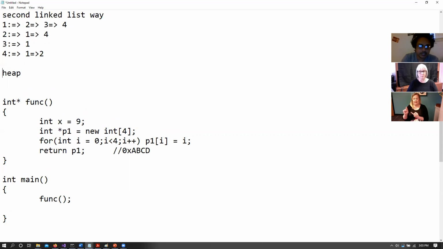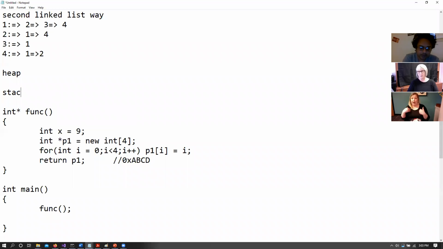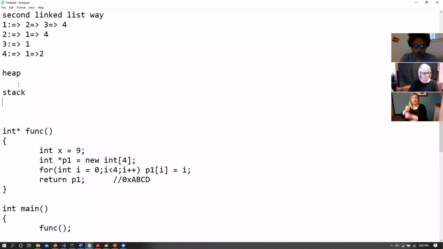Let's say that we have this heap memory and we have this stack memory, right? So when we call this particular function func, X is stored as a local variable, right? So X goes into the stack as 9, right? Now the next line that we have, it is int star P1. So P1 is an address, right?